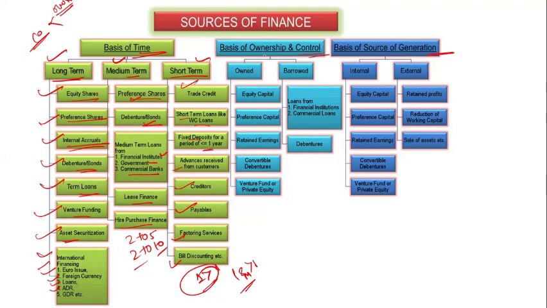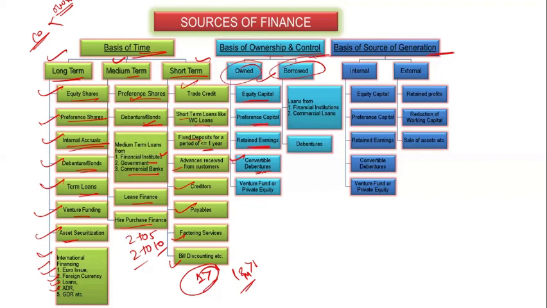Now on the basis of ownership and control: owned and borrowed. So what is owned? Equity share capital is owned. Preference capital is owned. Retained earning is owned, because whatever earning you have earned, you retain for the expansion of your company. That is your own profit. Then the convertible debenture is also owned.